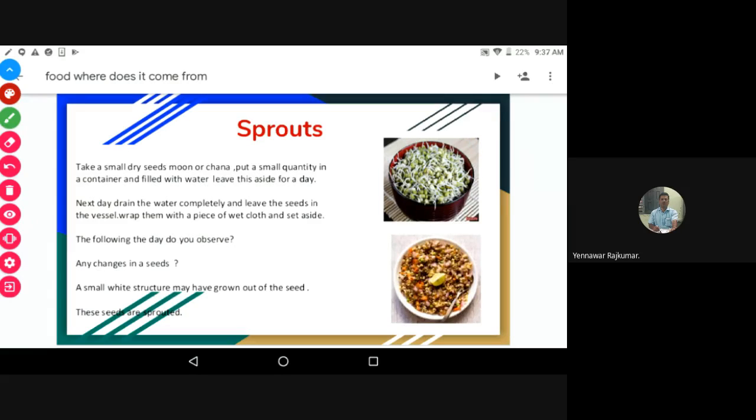Children, if you have time at your home, try to prepare this, take a photo and send it to me in the morning. Is it clear?